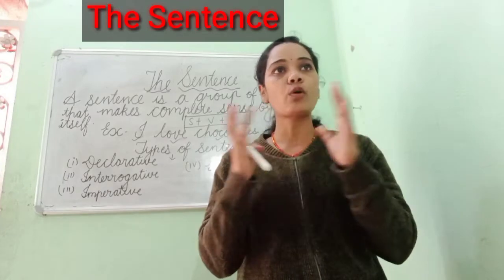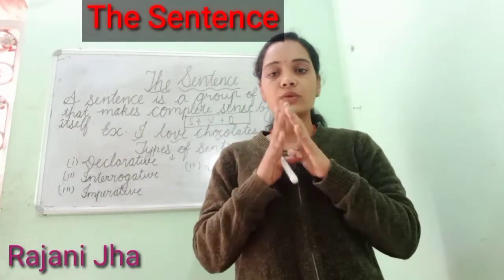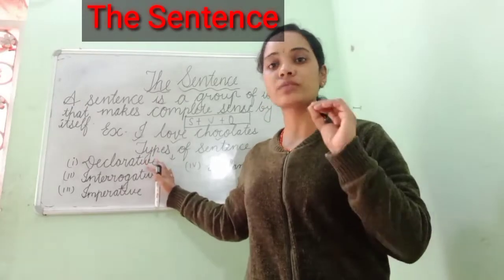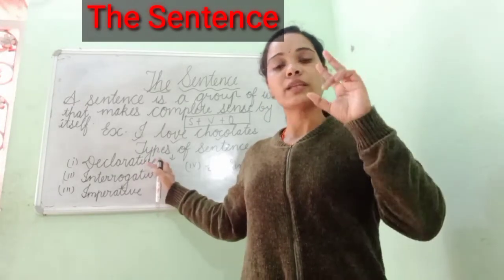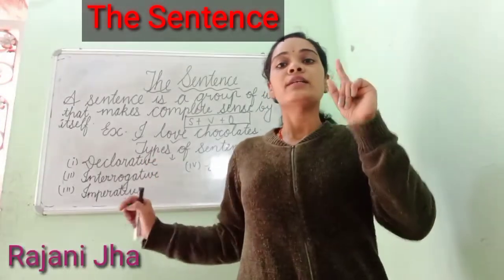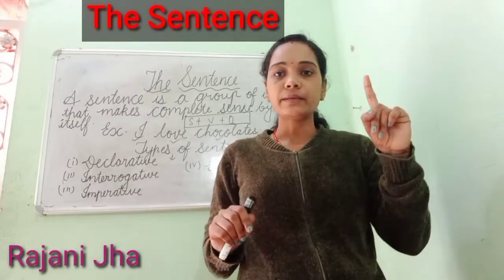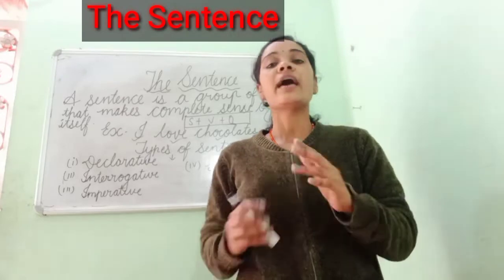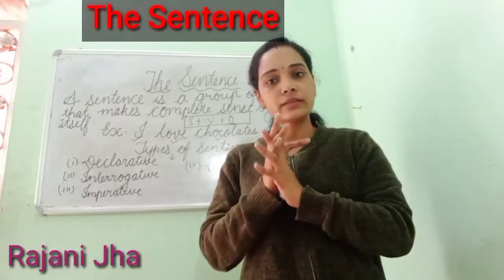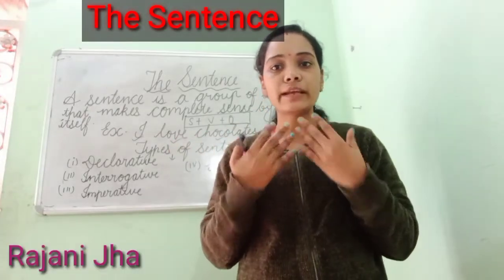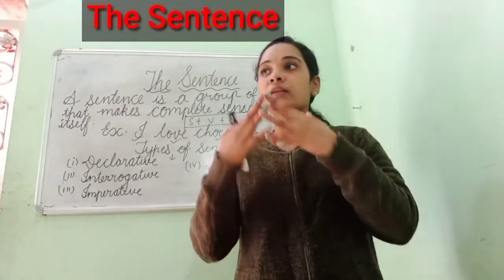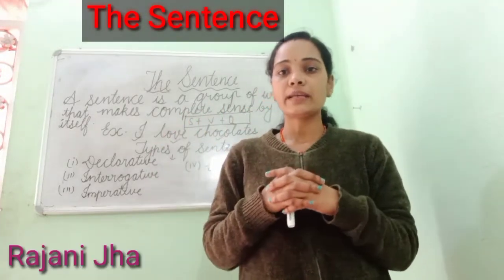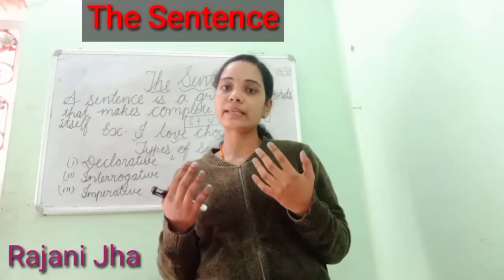Affirmative always talks about positive things, okay, without not. So it has the positive statement. A declarative sentence is talking about a simple statement. So declarative is divided into two parts. The first is affirmative, that talks about positive statements. And when we talk about negative, it will always come with a negative word, that is not, then you have no, never, all these things are included in that. Second is negative.